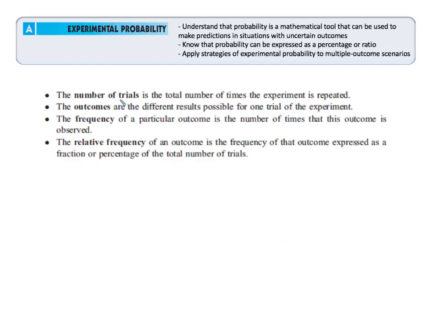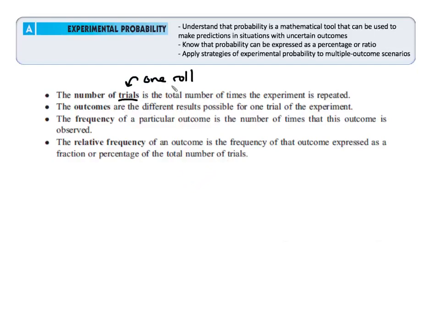As we continue, we can go into some terminology that will be useful when we talk about probability. One term that comes up is the term trial. The word trial here is telling us basically one particular moment that we get when we're running an experiment, like rolling the dice 100 times. One trial would be one roll. The number of trials we did in our dice experiment was 100 because we rolled the dice 100 times.